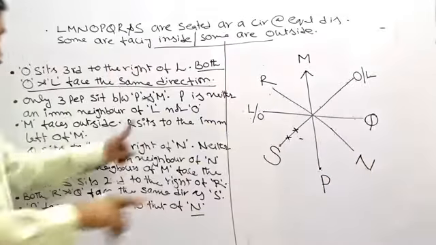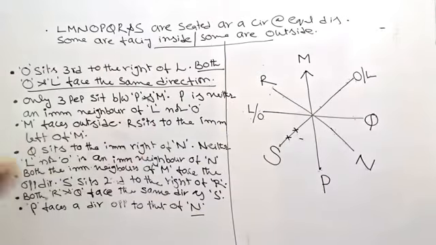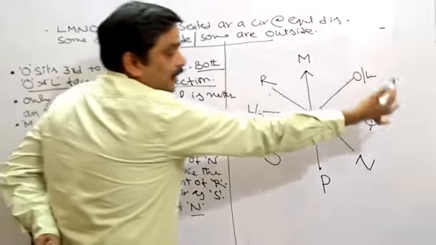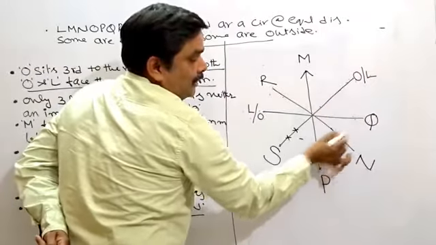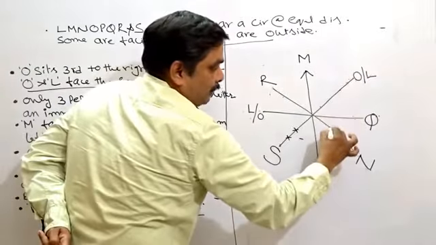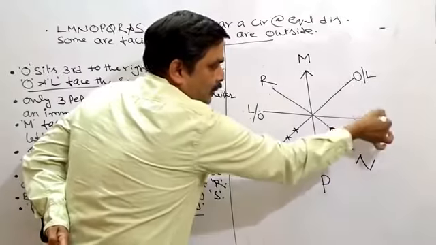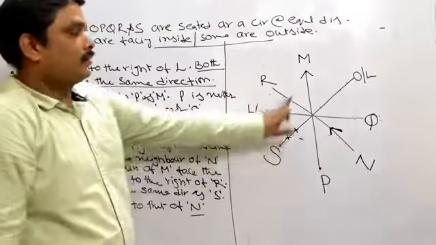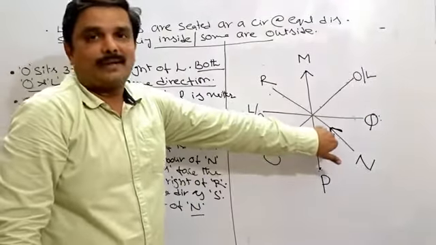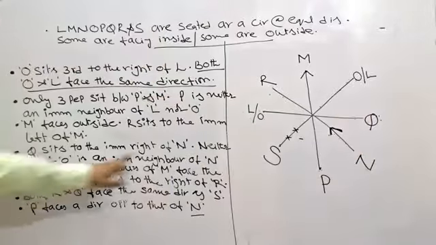With the condition that Q sits to the immediate right side of N. Now Q must be sitting immediate right side of N. So N must be facing inside. If N is facing inside, Q should be on the immediate right. So this is also we got. Alright, then go for the next information.